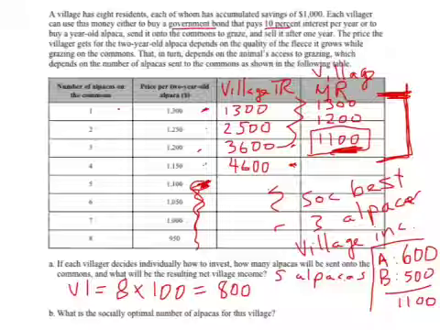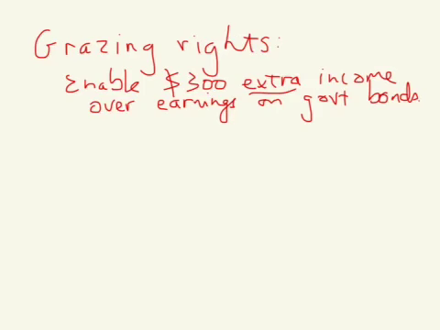That's going to be the key. So when we solve for the optimal grazing, the optimal number of alpacas to be grazed, we realize that whoever holds those rights gets $300 extra income.